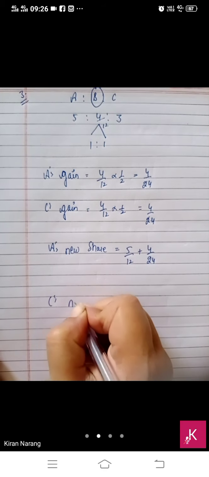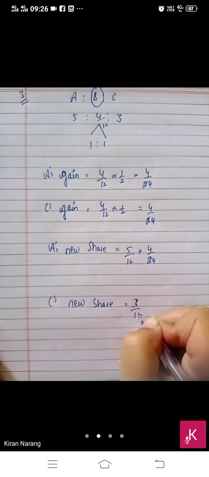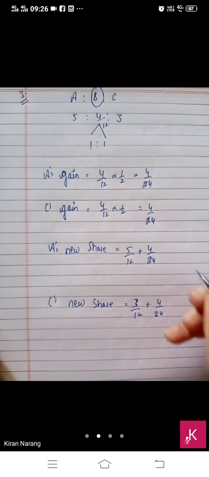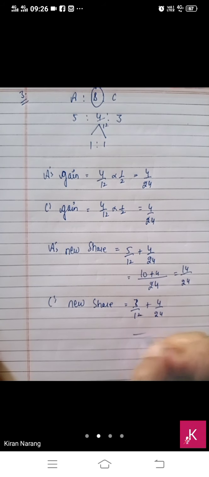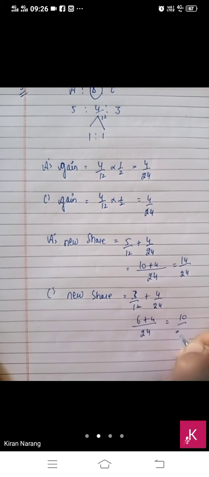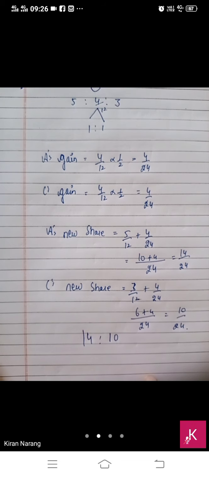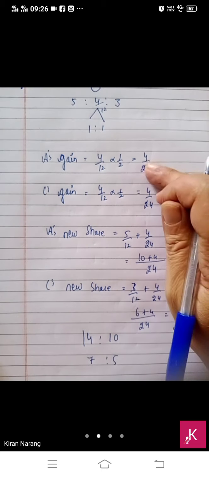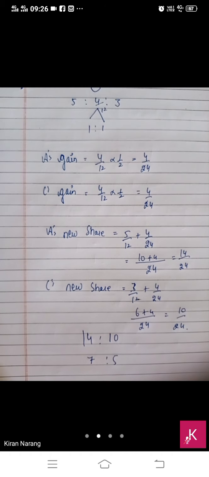Similarly, C's new share is old plus gain, 3/12 plus 4/24. Take the LCM 24: 10 plus 4 is 14/24 for A, and 6 plus 4 is 10/24 for C. The new ratio will be 14:10. At the end, you can divide them. Now you will write it like 7:5. Don't divide in between. It was divisible, but don't divide. Divide it in the end.